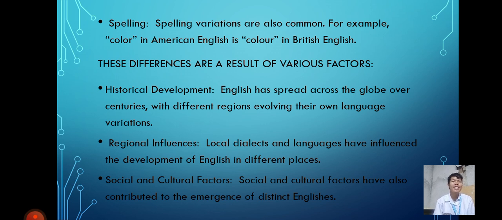So here are the factors why we are comparing English versus English. Historical development. English has spread across the globe over centuries, with different regions evolving their own language versions.